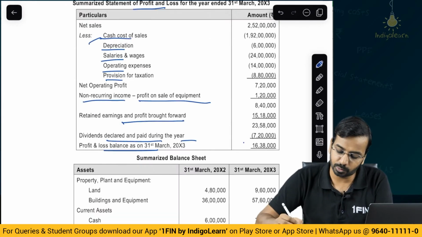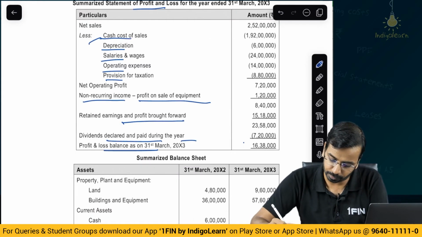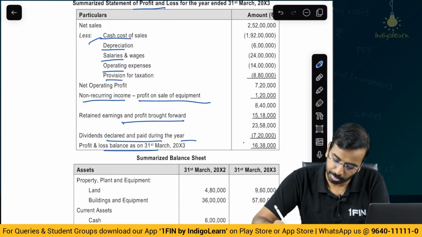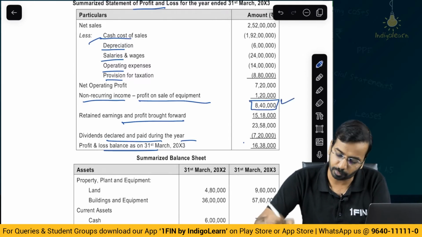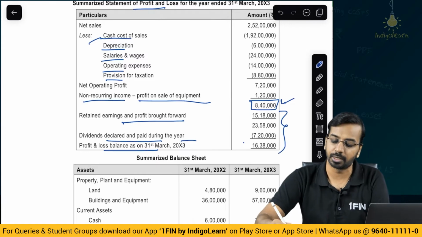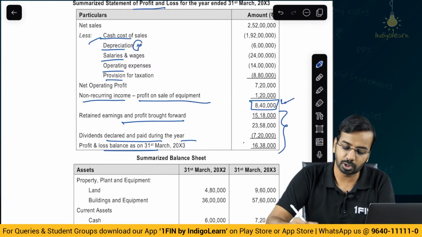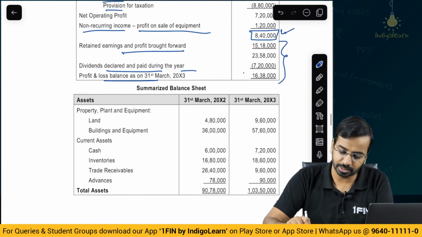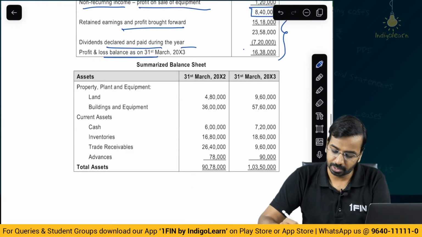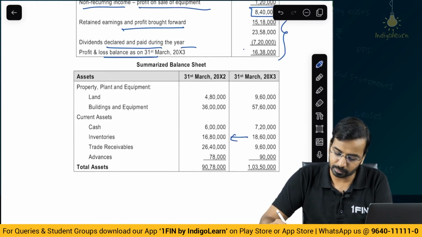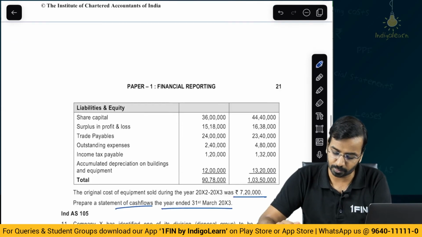Very, very simple. You just need to start from what is the P&L. So the profit for the year is how much? 840. This is the profit for the year. From there you should start. Exclude depreciation, which is a non-cash item. Provision for taxation, we can present it separately. Then you will see the movement in current assets, movement in inventories, trade receivables and advances. This you will do the adjustment for.